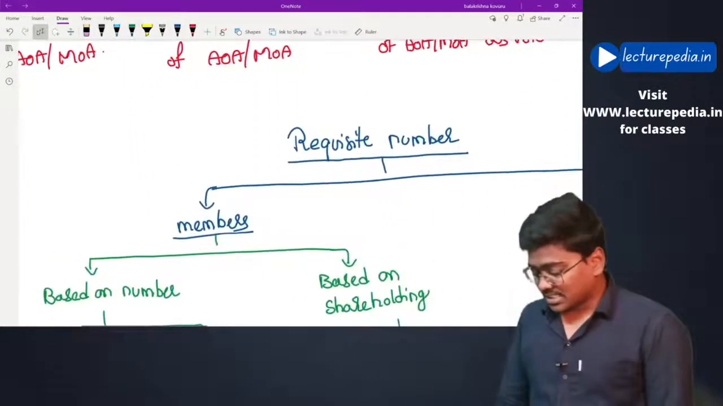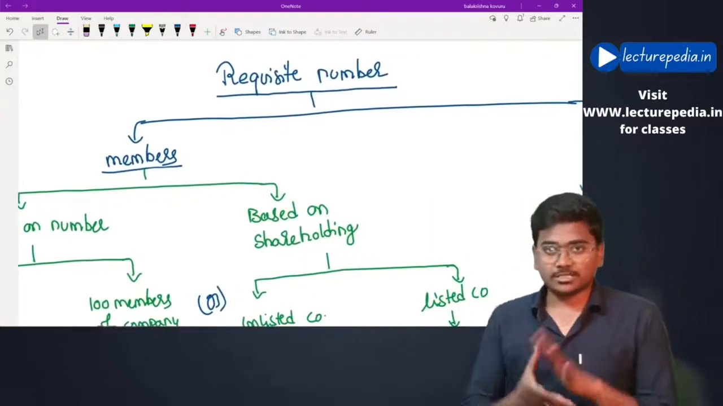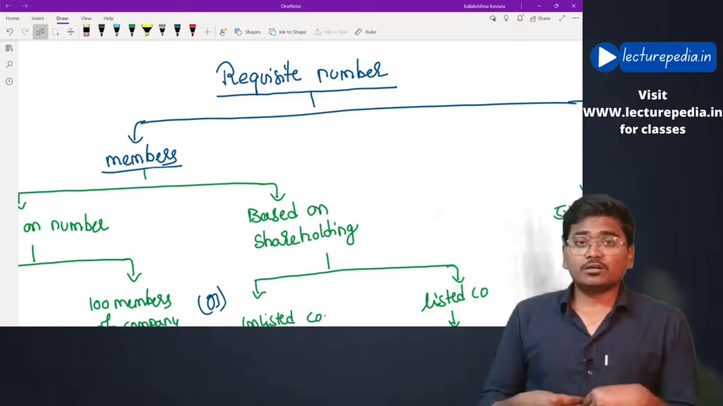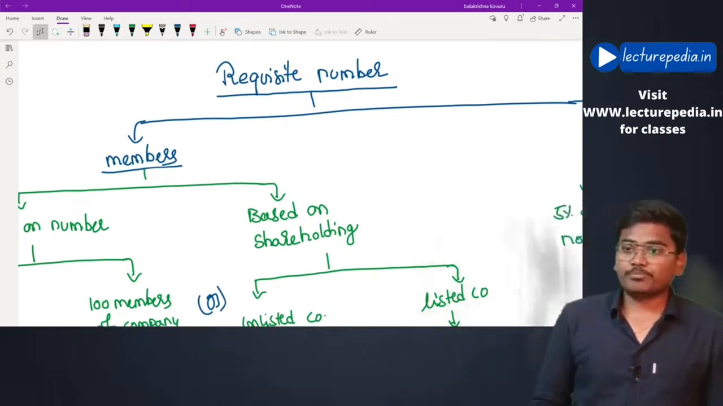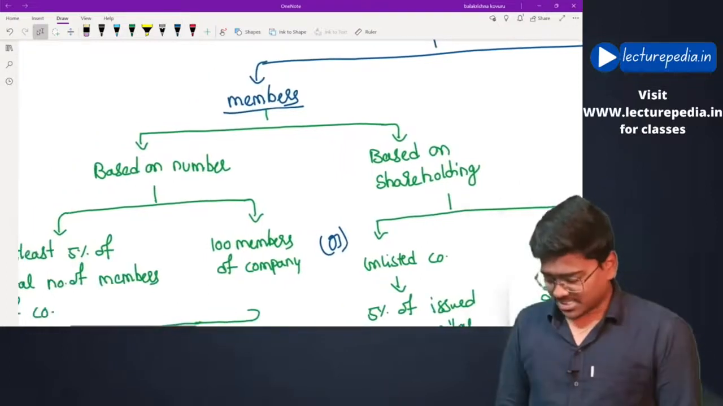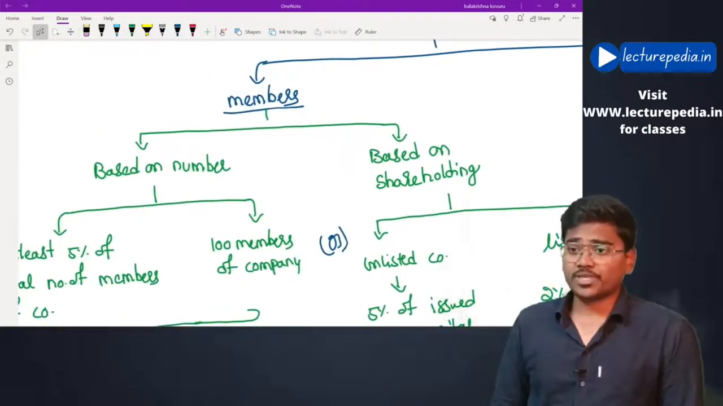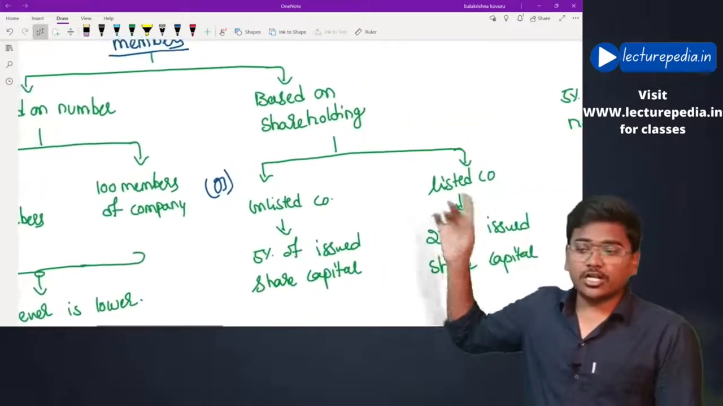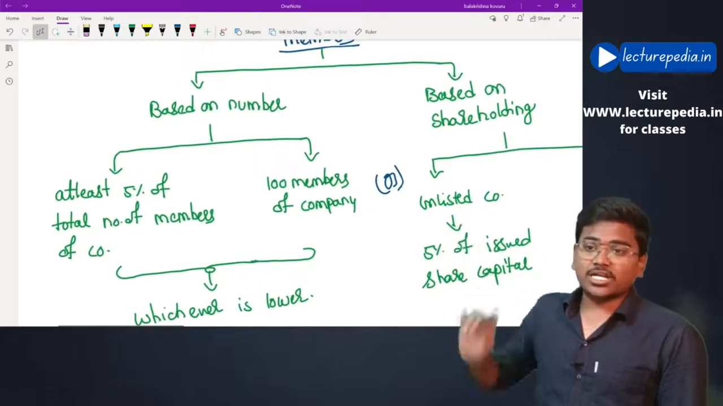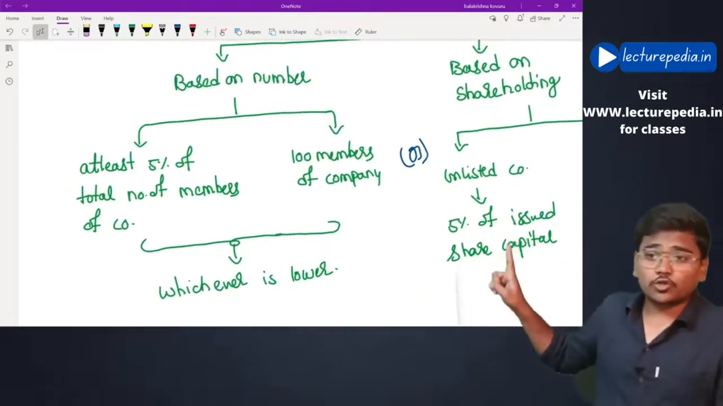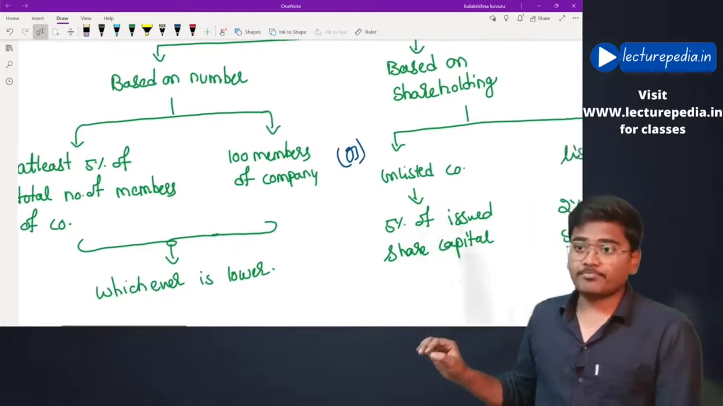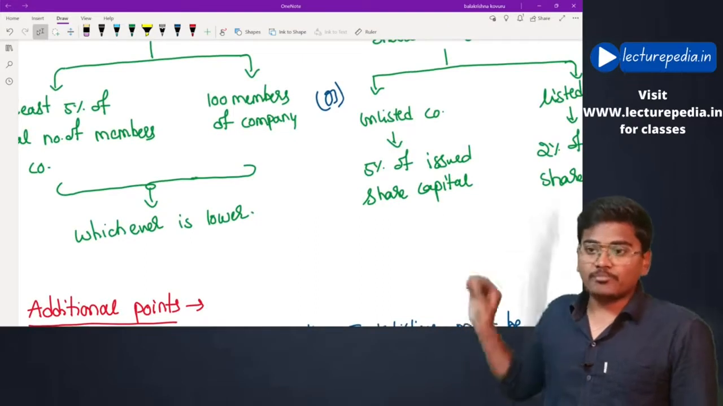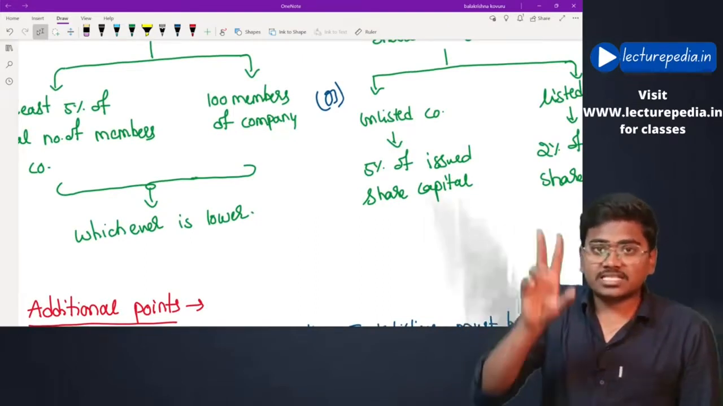Now, what is the requisite number of members or depositors required for filing the class action suit? Let us see. If members want to file a class action suit, then based on number or based on shareholding, let us see. If you take based on number, at least 5% of the total number of members of the company, or 100 members of the company, whichever is lower, can file the class action suit.